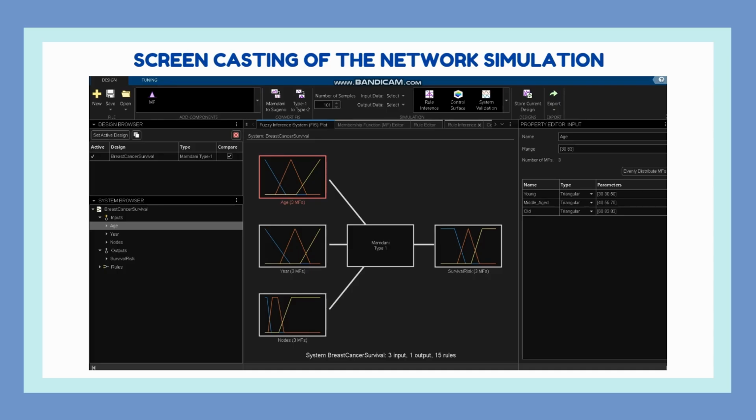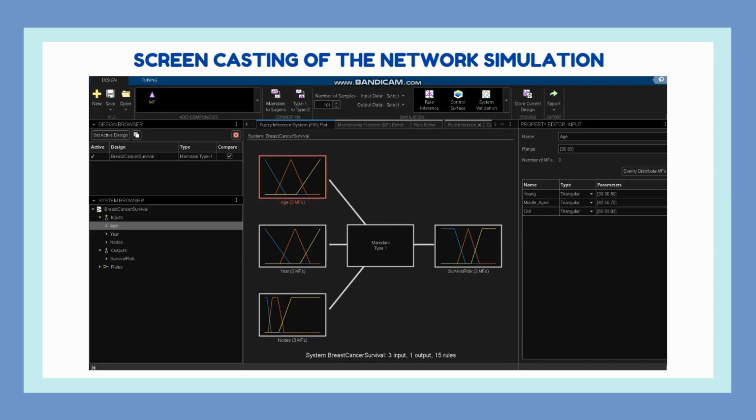So, this system consists of 3 input variables and 1 output variable. The 3 inputs are age, year of operation, and node of the cancer, while the output is survival risk. For input 1, the first input is age, which is divided into 3 fuzzy sets, which is young, middle age, and old. Triangular membership functions are used to represent these age categories.